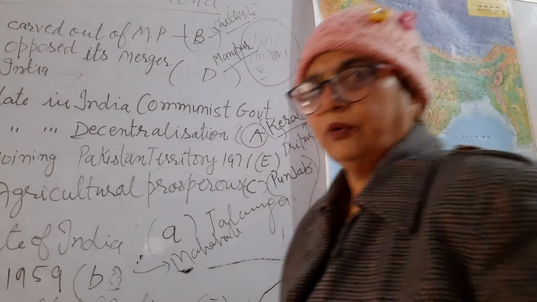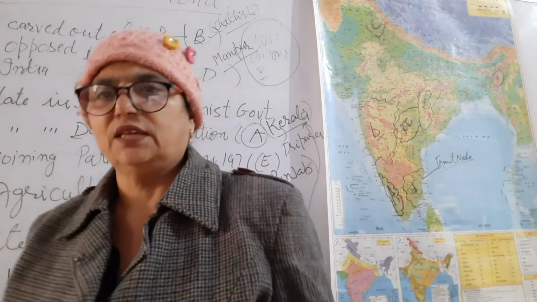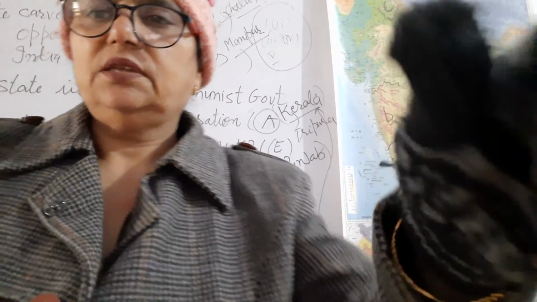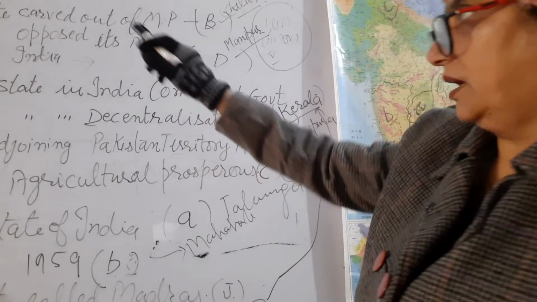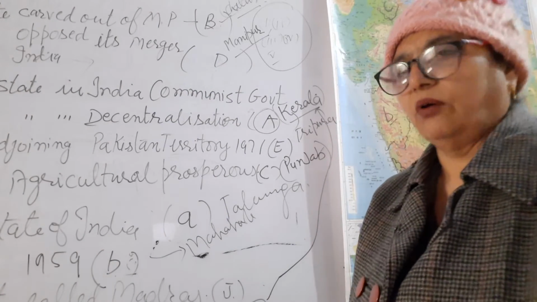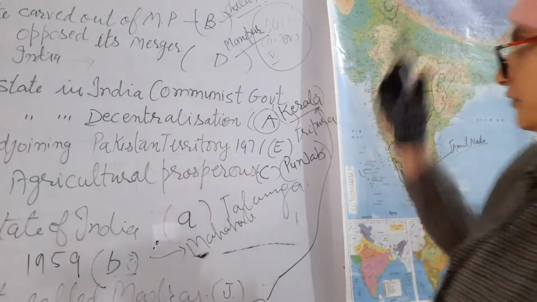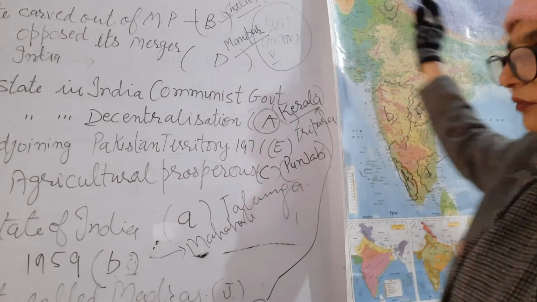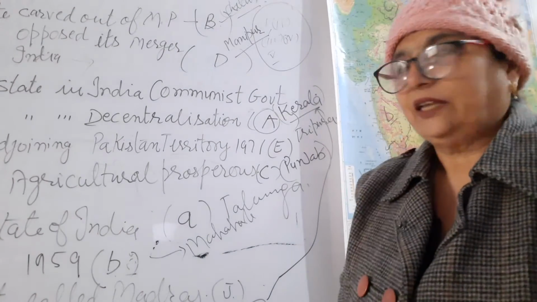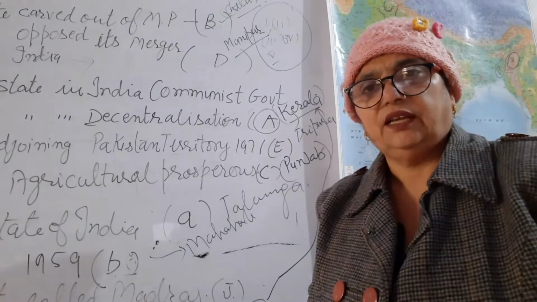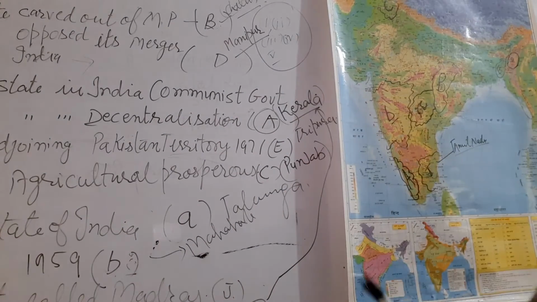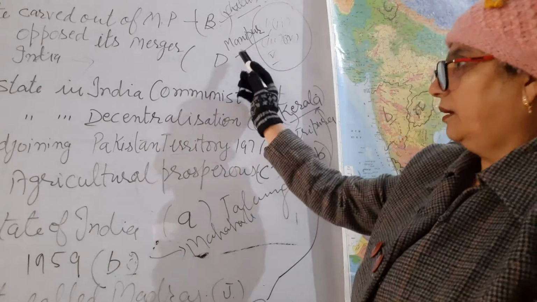So once again I am going to revise your map work. You have to be more attentive regarding this. So please take care. A state carved out of MP: that symbol is V, that is Chhattisgarh. You have to recognize it from there. And a state that opposed its merger with India just after independence, that is D. D is here in Manipur. Then you have to give the answer Manipur.